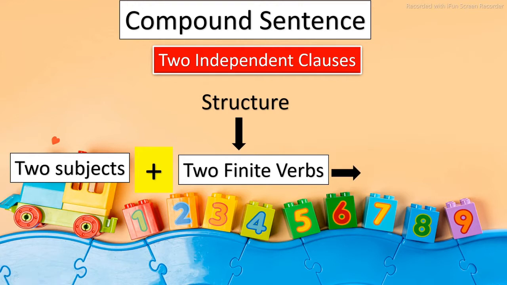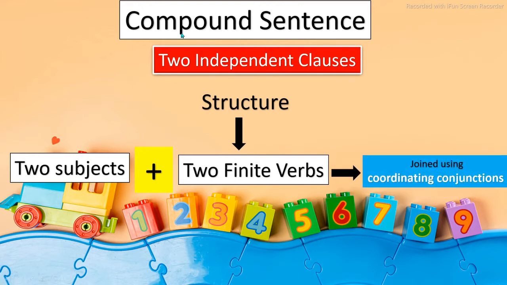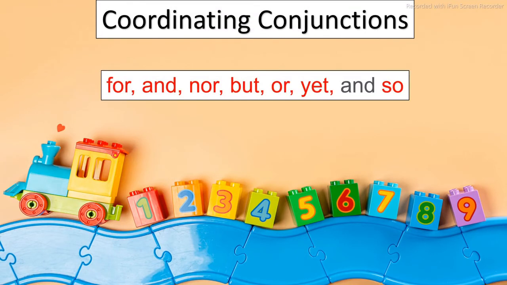And the thing is that we have to use conjunctions. Why? Because we have two independent clauses which form one sentence. So until and unless we use something to connect, it will not become one sentence out of two clauses. So we have to use conjunctions. Which conjunctions do we use in compound sentences? Coordinating conjunctions. What are they? For, and, nor, but, or, yet, and so. These are the coordinating conjunctions which are used in the compound sentence, which are also called the FANBOYS.